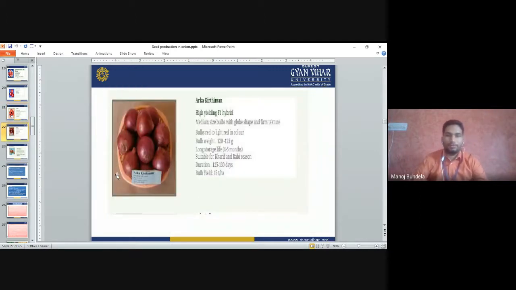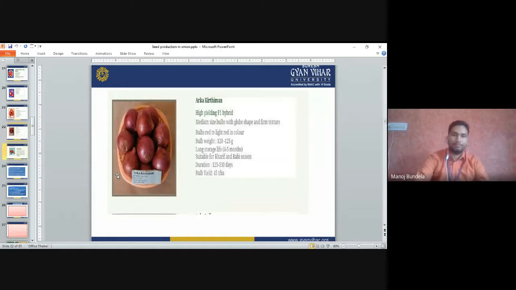Arka Kirtiman. It is a high-yielding F1 hybrid, medium-sized bulb with globe shape and firm texture. Bulbs are red to light red in color. Bulb weight is 120 to 125 gram. The storage life is long, 4 to 5 months. Suitable for Kharif and Rabi season. The duration of the variety is 125 to 130 days, and the bulb yield is 45 ton per hectare in